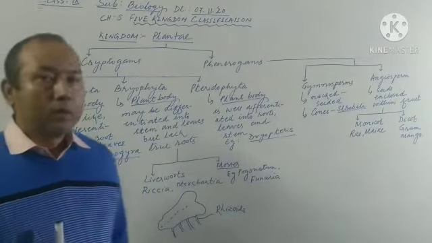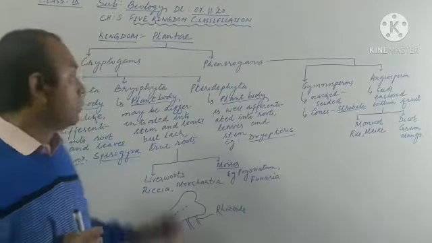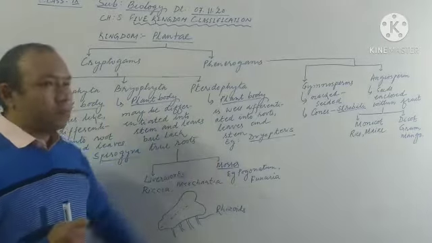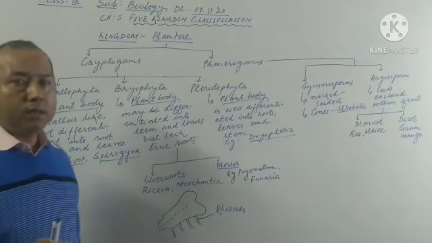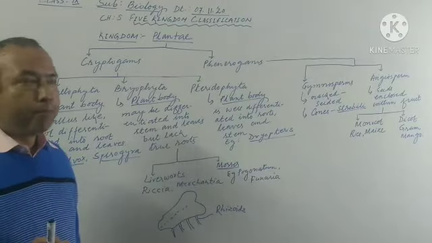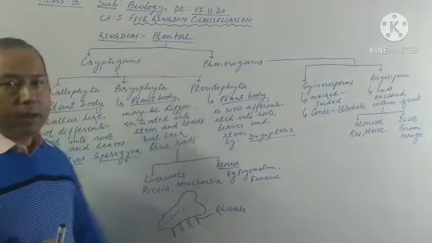Now, what are the characteristics of Thallophyta, Bryophyta, and Pteridophyta? When do we categorize a particular plant in Thallophyta, Bryophyta, or Pteridophyta?